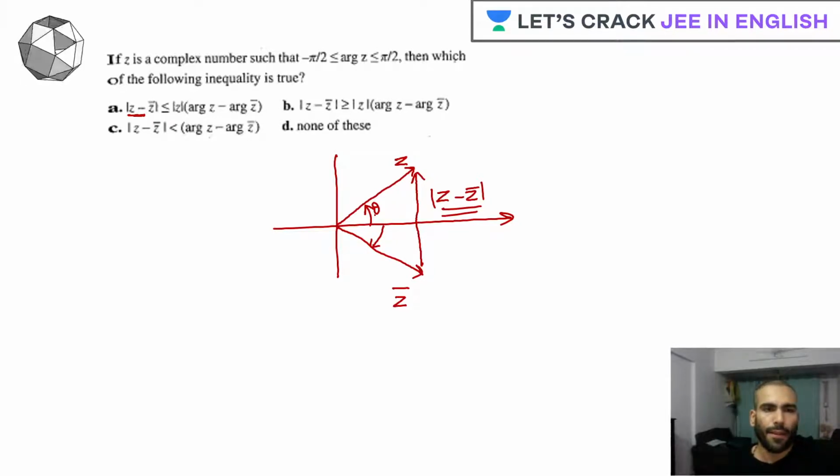So let's try calculating it. This will be mod of z, mod of z. If I want to write it, how exactly will I write it? Mod of z will be turned by e to the power iota.